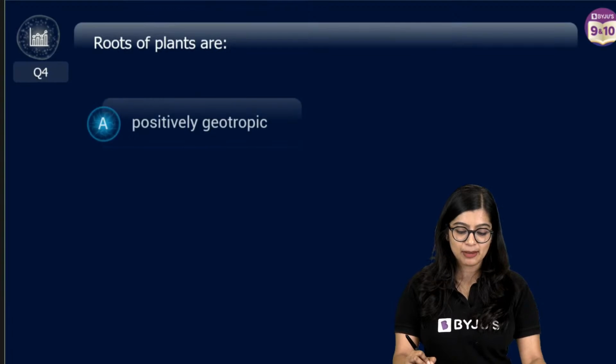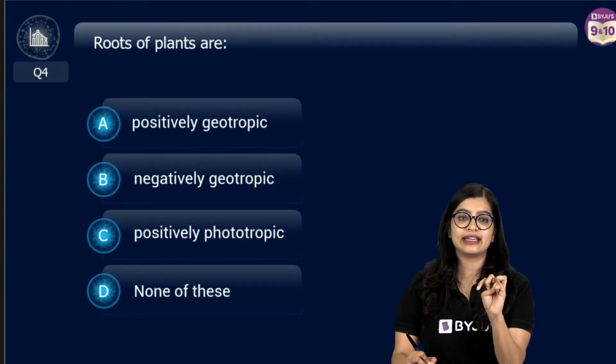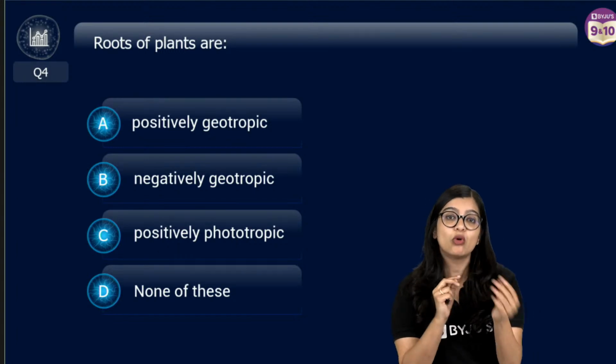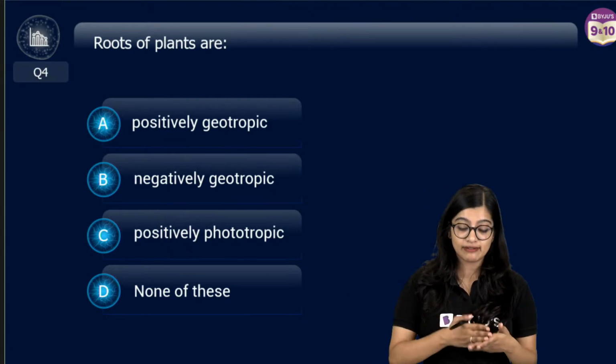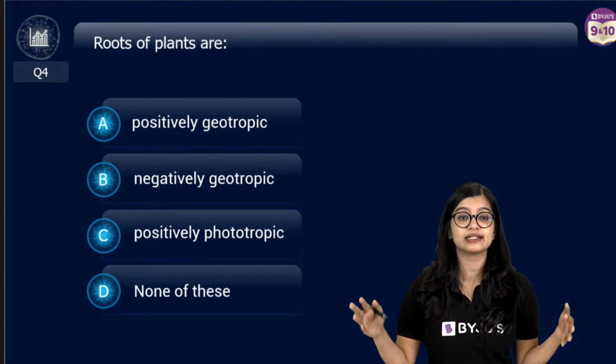Now let's move on to question number 4, everyone. Oh, this is a little tricky, right? This is a little tricky because if you don't read the question properly, you could go wrong, but it's very simple. Roots of a plant are positively geotropic, negatively geotropic, positively phototropic, or none of the above, right?